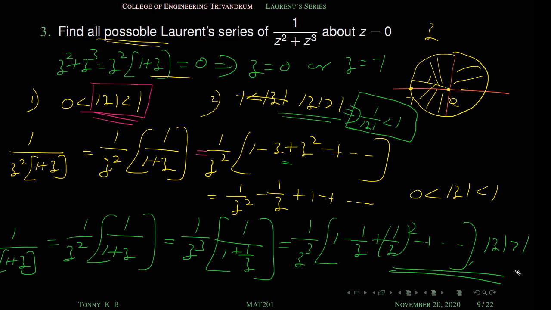Right. So these are the two Laurent series expansions of this function in different regions. For the first region, 0 less than mod z less than 1, and the second region is mod z greater than 1. It is clear that both are annuli. You should understand specially that both are annuli. Looking at it, the second may not look like an annulus, but it is an annulus. R1 is 1 and R2 is infinity.